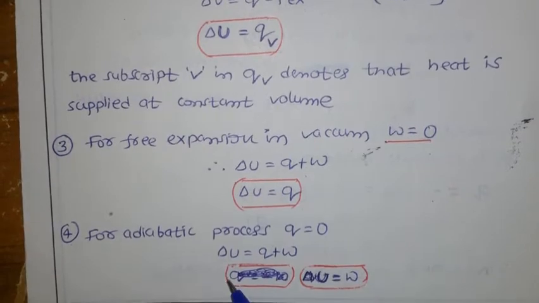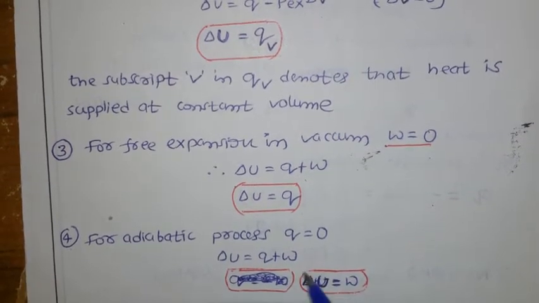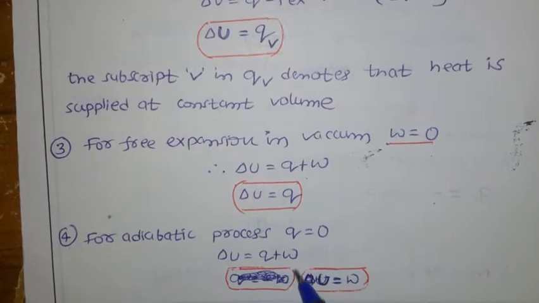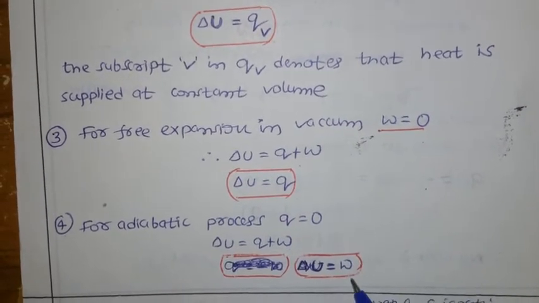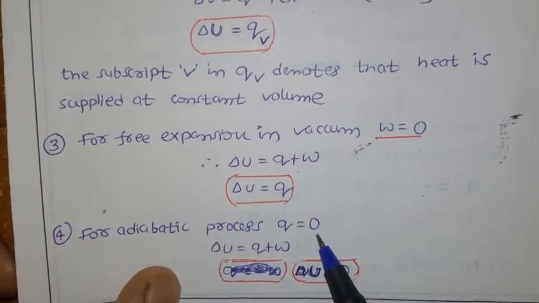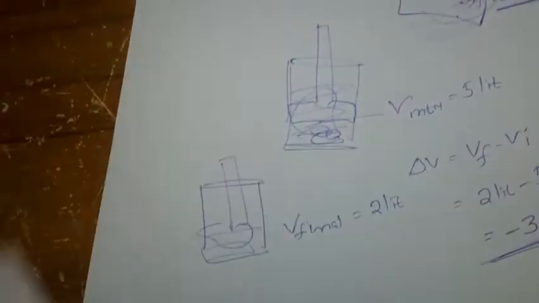Now if you write the equation delta U equal to Q plus W, here you have to remember, if you substitute, delta U equals only W. This is the adiabatic process. There is no exchange of heat, total Q is equal to 0.